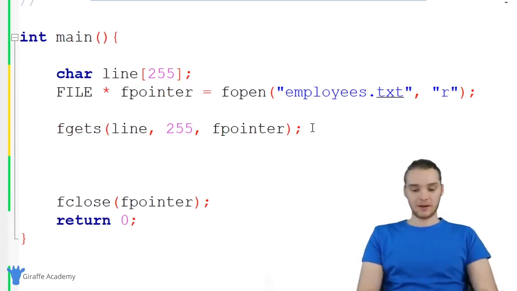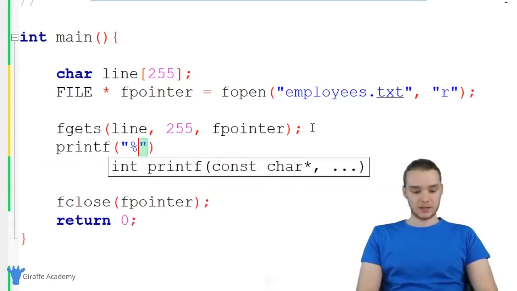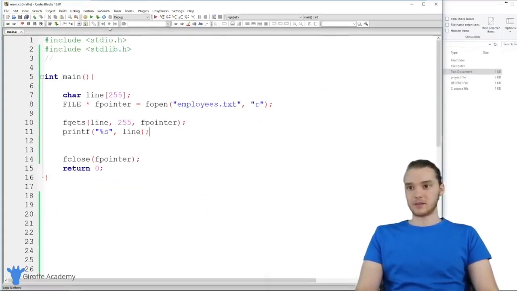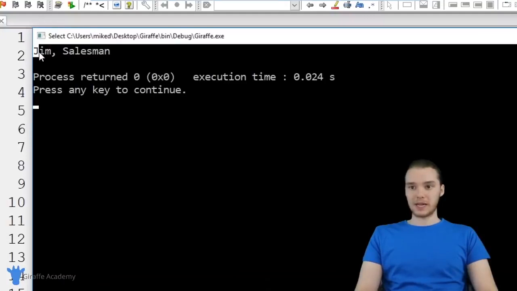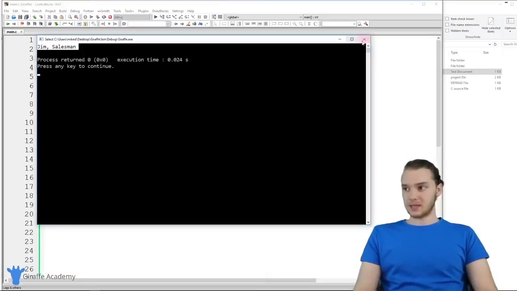So if I was to come down here and say printf and print out a string, and just print out line, now when I print out line, it's going to have the value of the first line in the file. So let's run this program, and you'll see over here we're printing out Jim, salesman. And if you don't remember, that was the first line inside of that employees.txt.